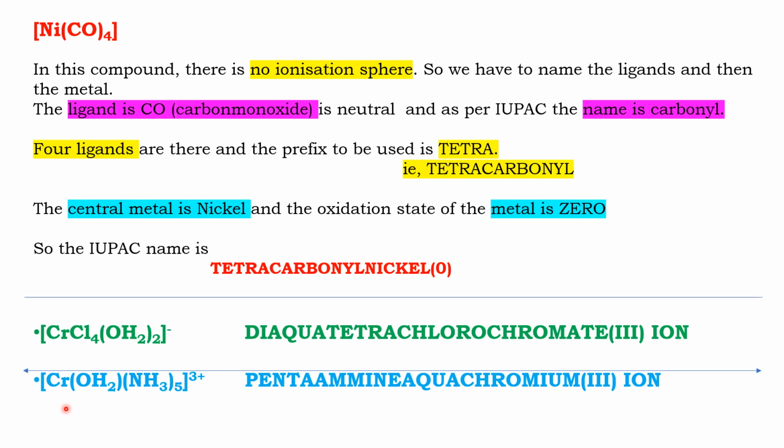See another one. [Cr(NH3)5(H2O)]3+. So here also there is only a coordination sphere. So five ammine, spelled AMMINE, which comes before aqua. So pentaammine, then aqua, single aqua, then chromium. The oxidation state is 3 plus, 3+ ion. So the name is pentaammineaquachromium(III) ion. Take it down.